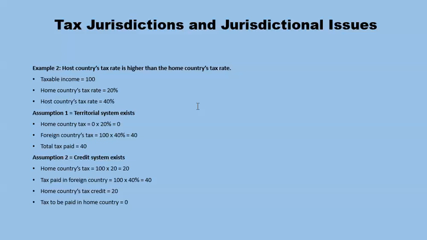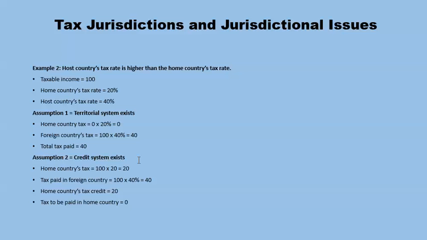Let's take another example. Host country's tax rate is higher than the home country's tax rate. Taxable income is 100. Home country's tax rate is 20%. Host country's tax rate is 40%. Assumption 1: territorial system exists. So home country tax is 0. Foreign country's tax is 40. And total tax paid in this case is 40.